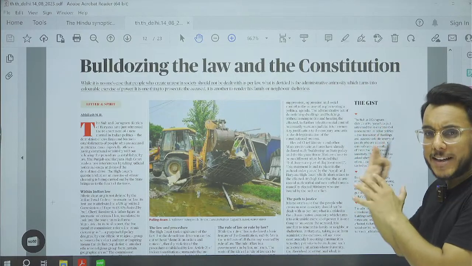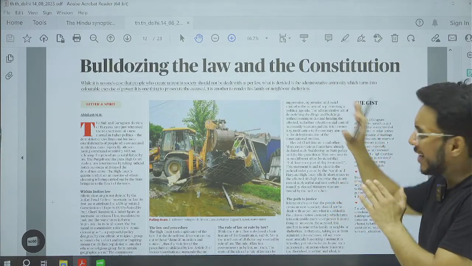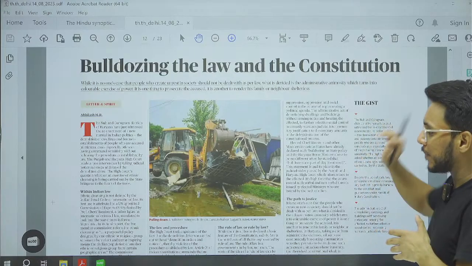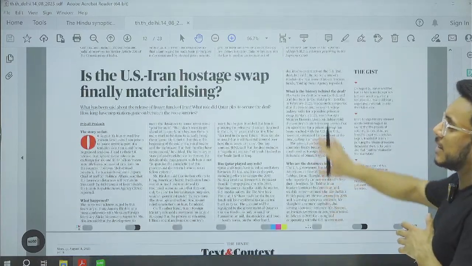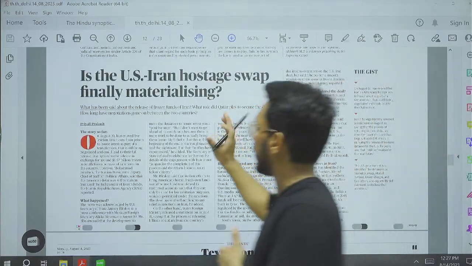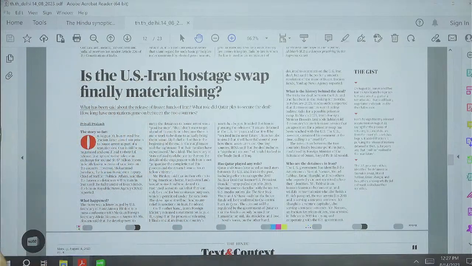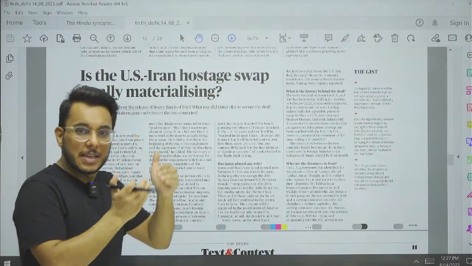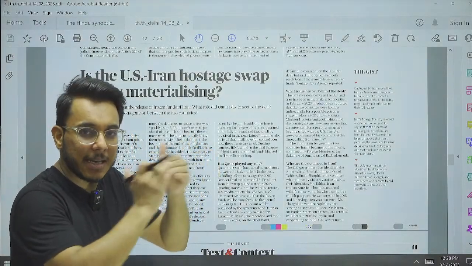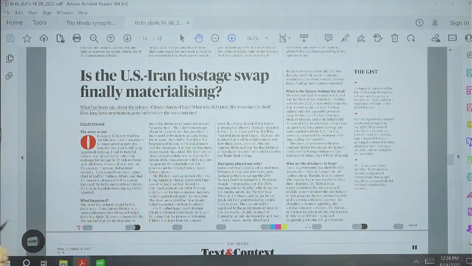But we don't need to politicize this issue, we need to see it just in academic capacity. We'll take it up. Then further, is the US-Iran hostage swap finally materializing? Okay, so basically guys, we have seen that some American citizens have been imprisoned in Iran, and in this direction the USA and Iran were negotiating for quite a long time.